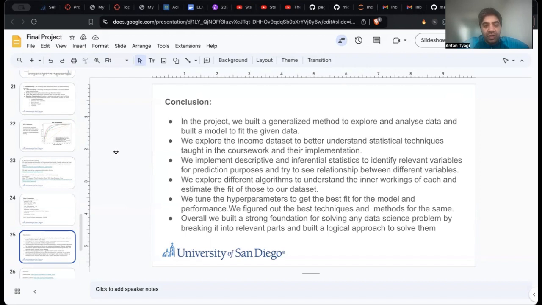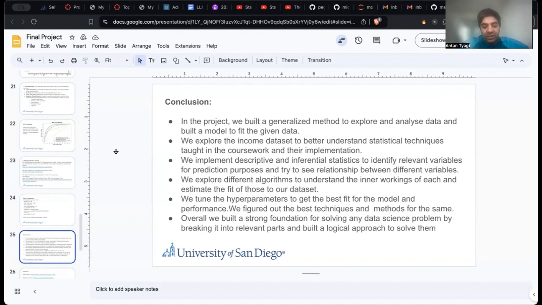So we draw the final conclusion from this exercise. In the project, we built a generalized method to explore the data and build a model to fit the given data. The framework that we adopted, based on CRISP-DM, is a generalizable framework which can extend to various data science problems. In this, we explored the income dataset to better understand the statistical techniques taught in this framework and how we can apply them to real-world problems. We implemented descriptive and inferential statistics to identify relevant variables for the model and for business understanding, which can be further used for various purposes.